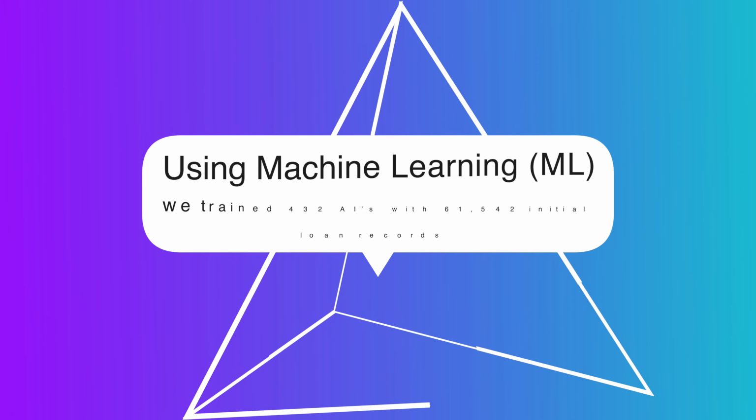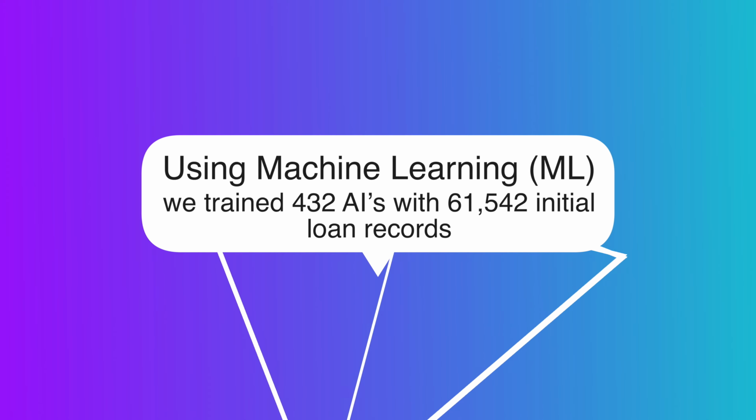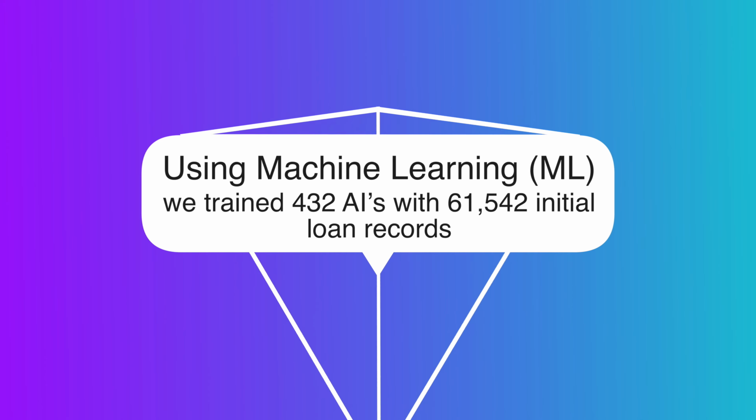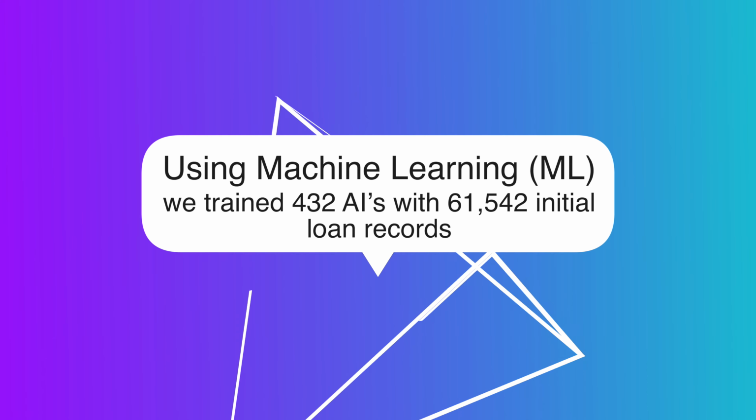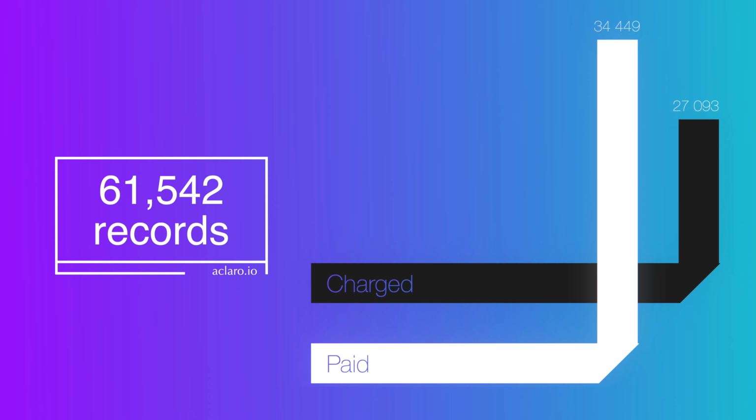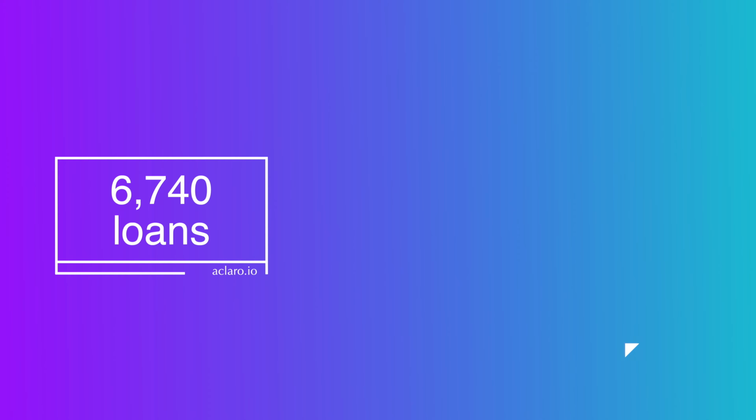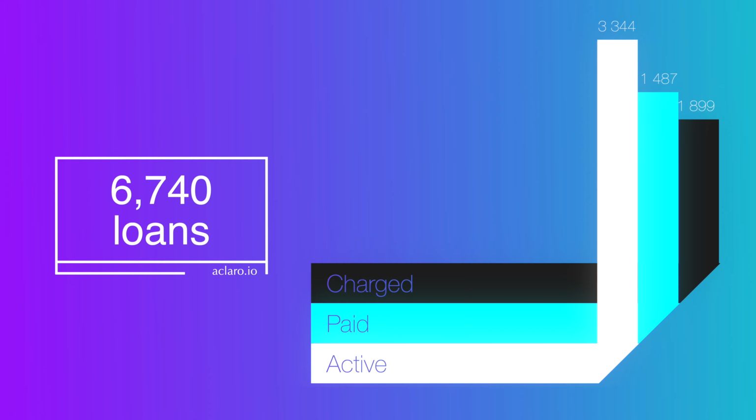of a loan. Using machine learning, we trained 432 AIs with 61,542 initial loan records. Of the 61,542 records, 34,449 were paid, and 27,093 were charged off. Then we took a test set provided by Tracer with 6,740 loans. 1,899 were charged off, 1,487 were paid, and 3,344 are active.